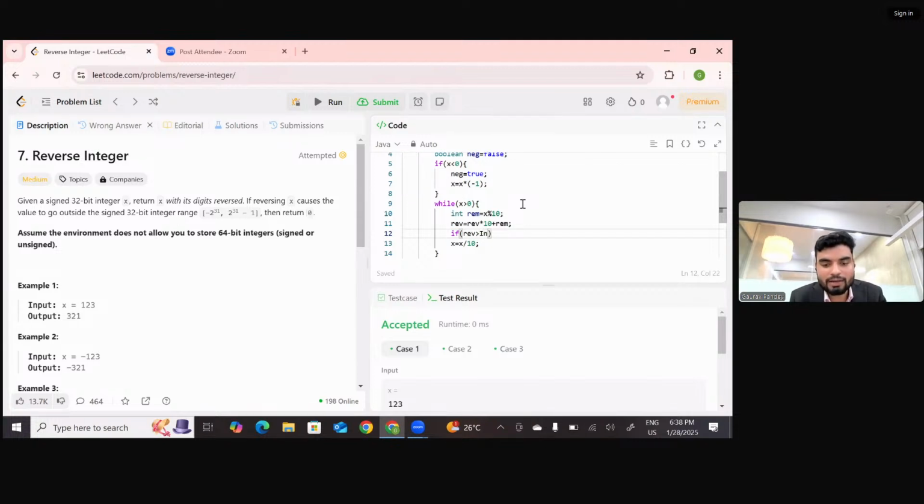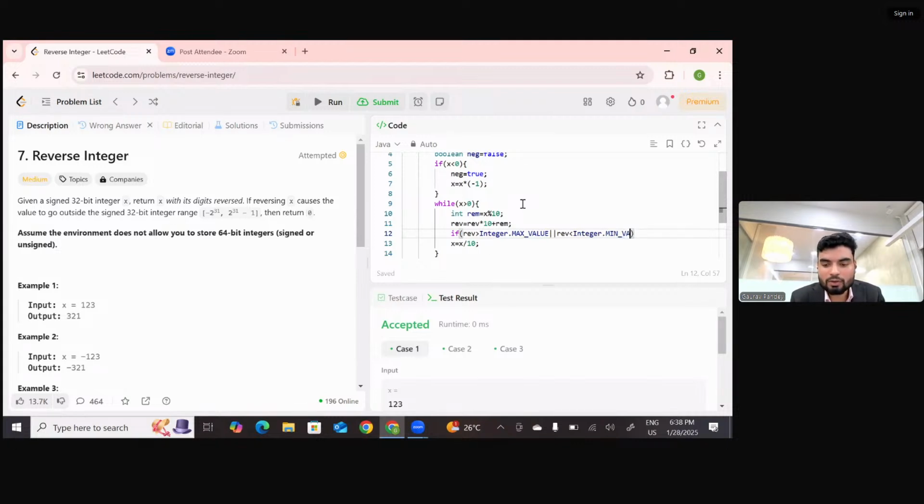So I'll do it for Java. If the reverse value is greater than Integer.MAX_VALUE, meaning the maximum value of an integer, or if the reverse is less than Integer.MIN_VALUE, the minimum value of the integer, minus 2 to the power 31.